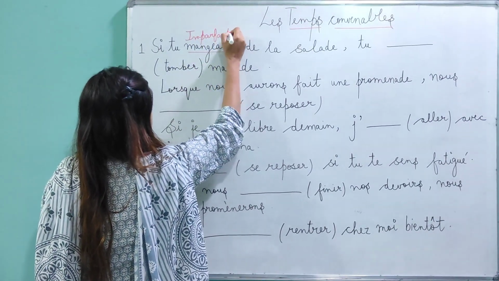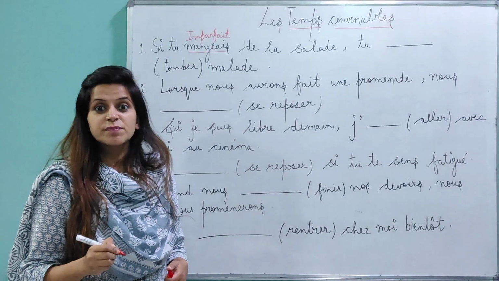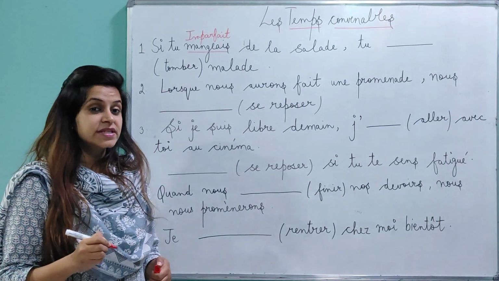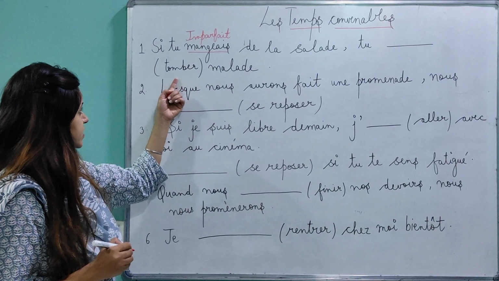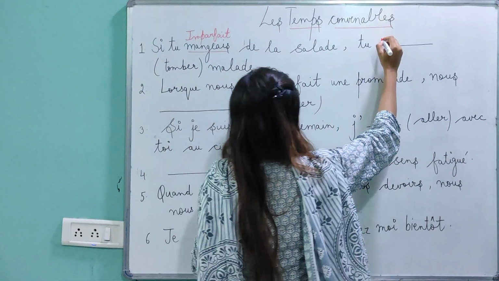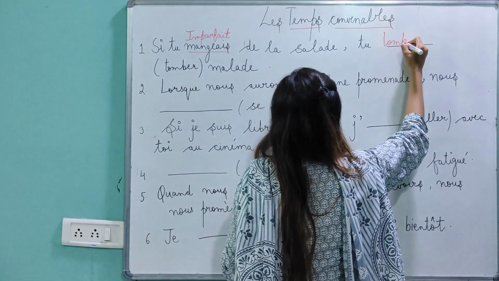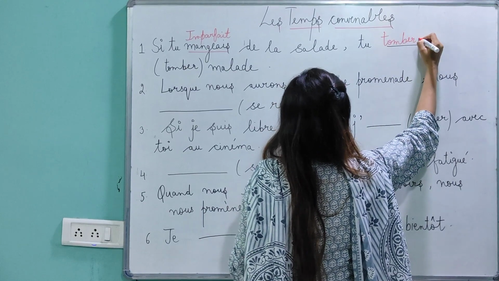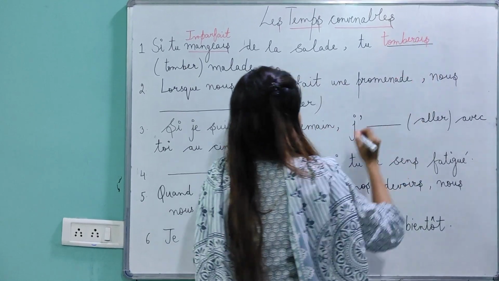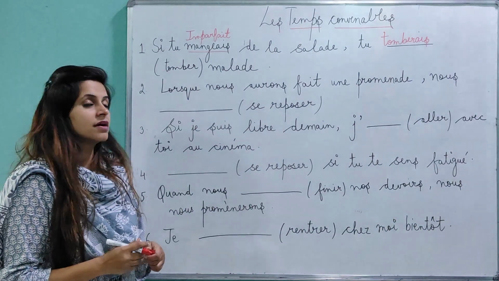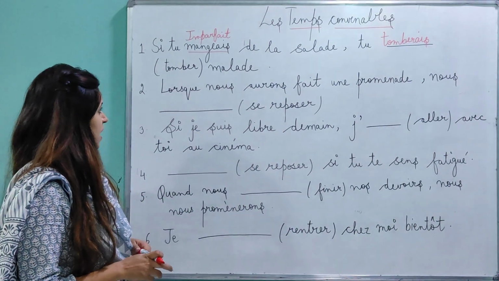Si plus imparfait plus, what is the equation? Si plus imparfait plus conditionnel. So how are you going to make conditionnel of tomber? You write complete ER verb and then imparfait ending. Tomberer. Tu tomberais malade. Next part.